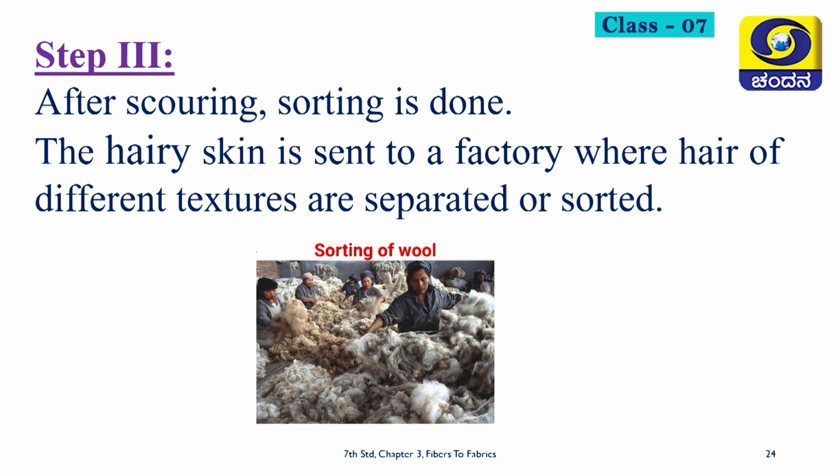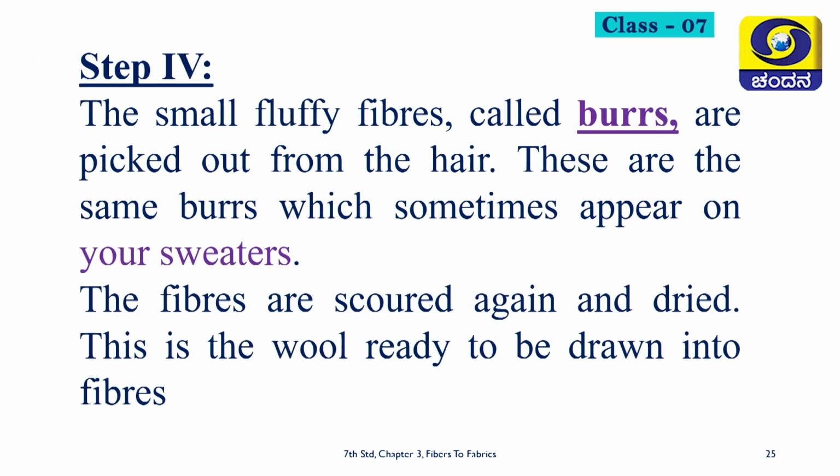The third step is sorting out. Sorting is nothing but the arrangement of different kinds of hair with different textures. As in the slide we can see, they are sorting out the different kinds of wool by seeing its texture and also by its color.